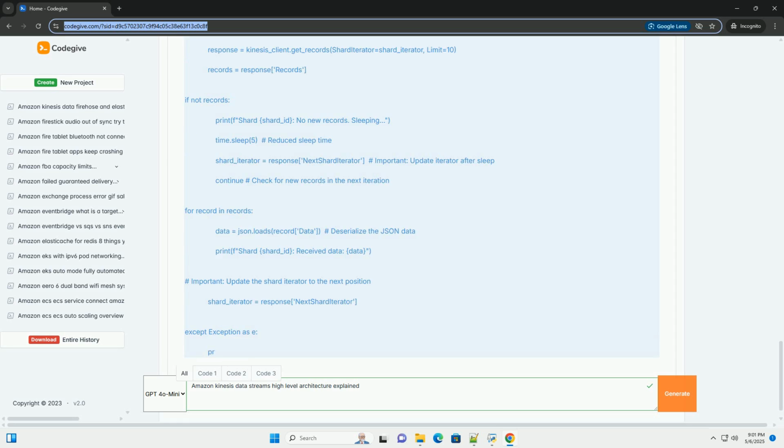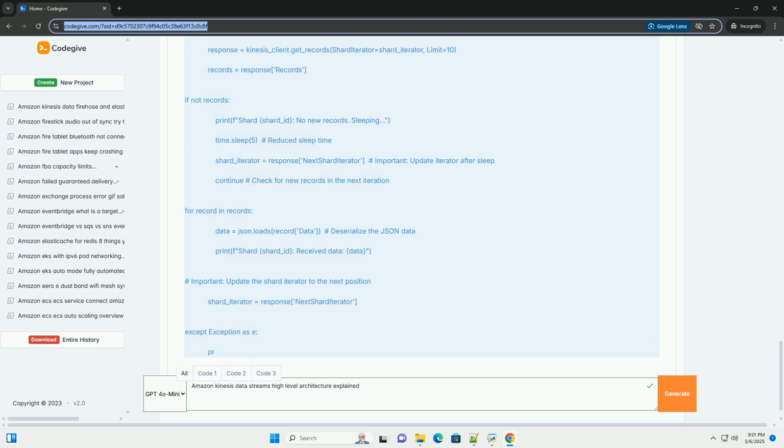How to run: 1. Install Boto3: pip install boto3. 2. Replace placeholders: update stream_name and region_name with your values. 3. Execute: python your_consumer_script.py. Important considerations for consumers, direct API approach.